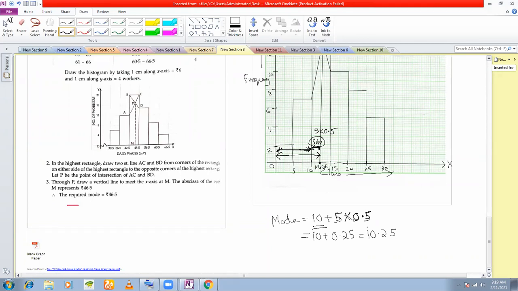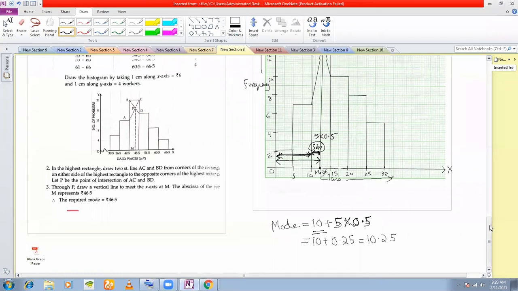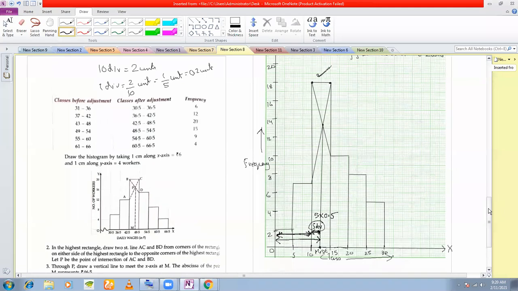Now what happens is that in your histograms, your answers might vary a little. Your answers might vary a little, that is, say, 0.5 units here and there. That will depend on the scale that you have taken, how you have drawn the lines, whether your lines are straight or not.